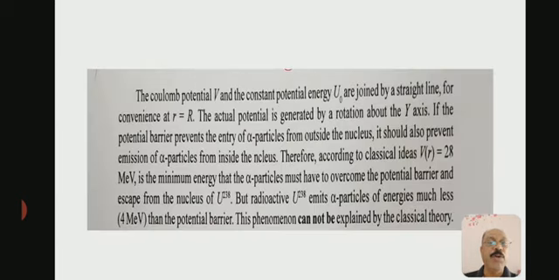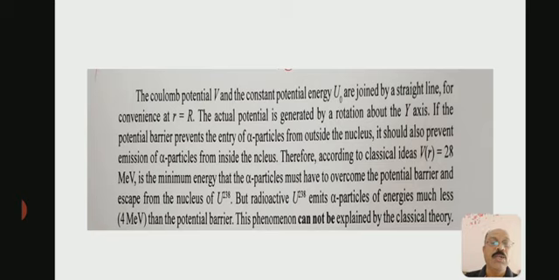The Coulomb potential V and the constant potential energy U₀ are joined by a straight line for convenience at r equal to capital R. If the potential barrier prevents the entry of alpha particles from outside the nucleus, it should also prevent emission of alpha particles from inside the nucleus.